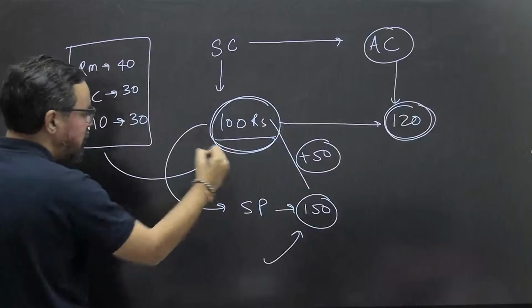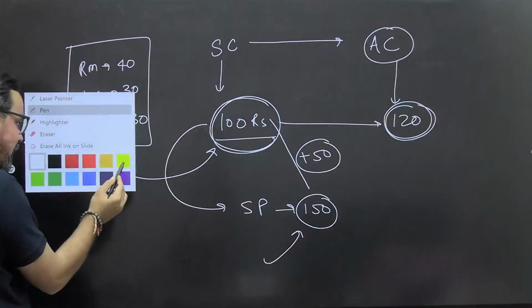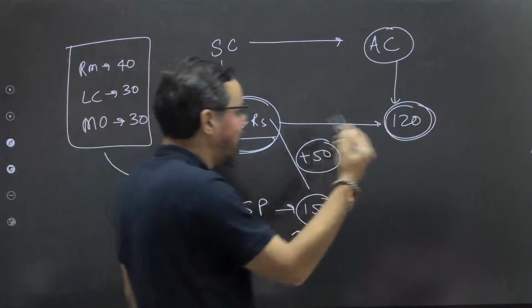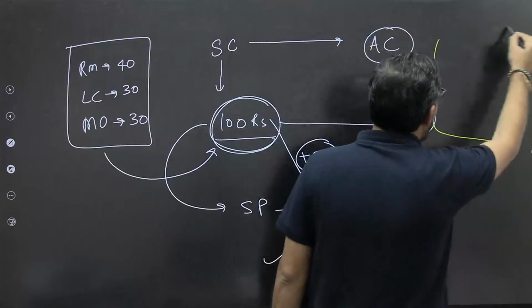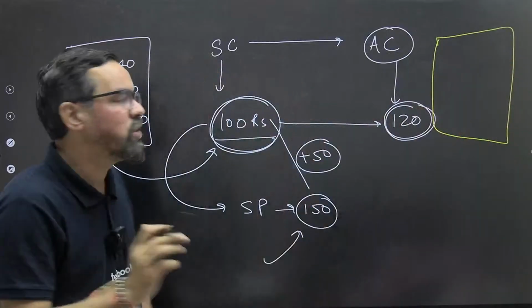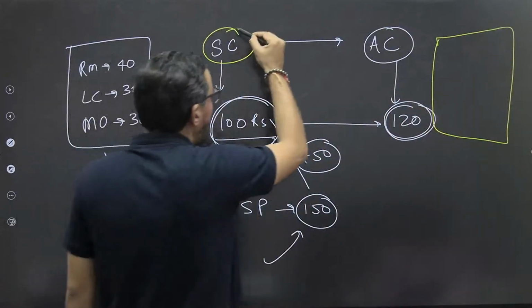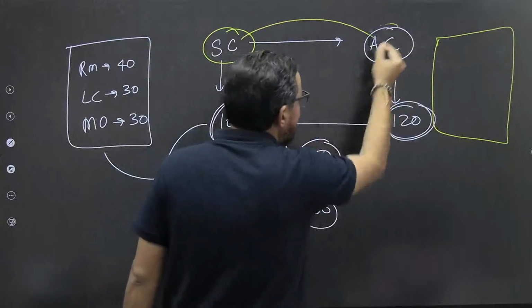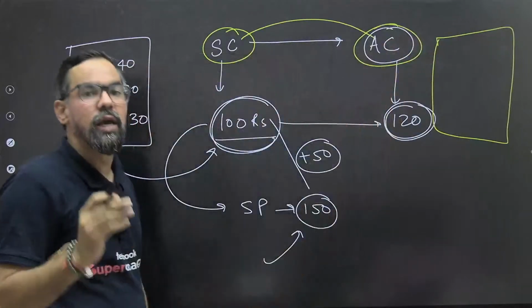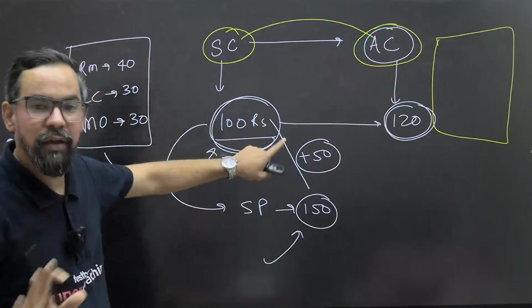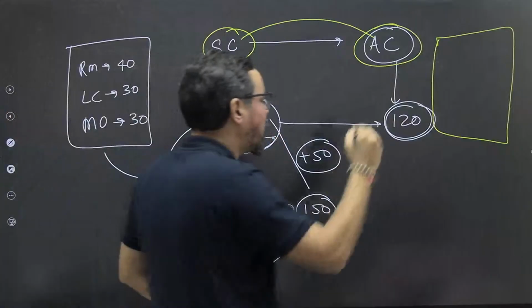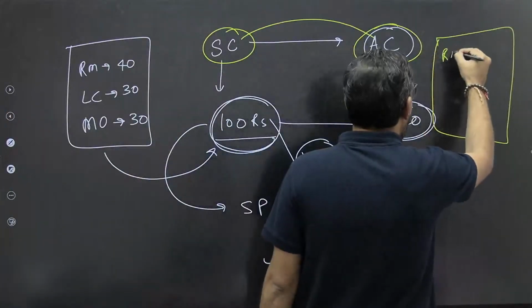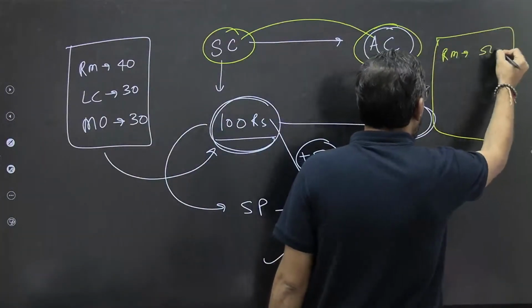This was your estimation, but actually after production, when we analyze it, there was a variance. The difference between your standard cost and actual cost is generally known as variance. So we have a negative variance of 20 rupees, and the cost was something like this. Raw material, let's say, is 50 rupees.